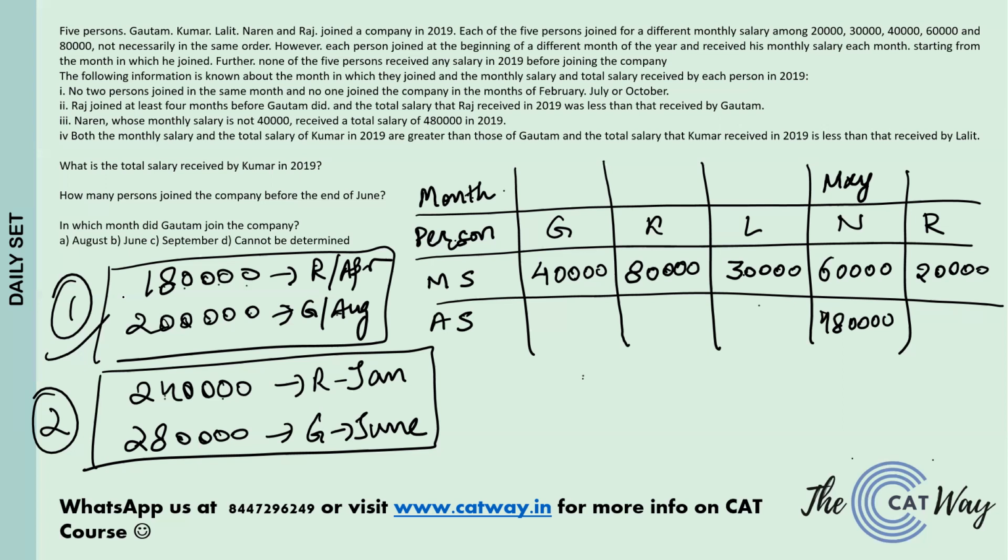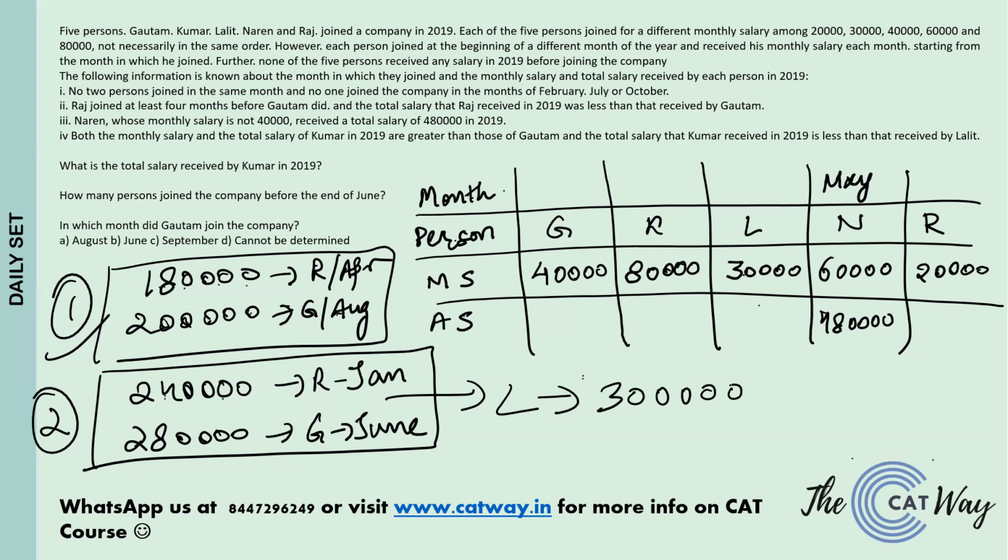Coming to case number 2, in which Gautam's salary is 2,80,000. Now in this case, Lalit can join at max by March. He cannot join in January, because in case 2, Raj is joining in January. February, nobody can join. So Lalit can come only in the month of March. If he comes in March, the maximum earning potential for him is 3 lakh rupees. That is the maximum Lalit can earn.